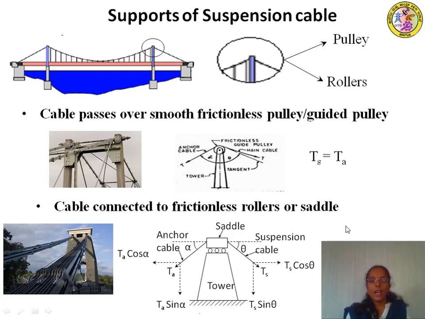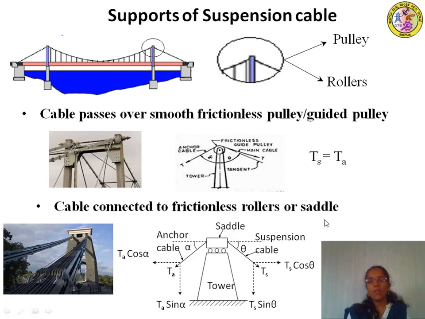If it has to be in the equilibrium position, or in the stable position, the summation of horizontal forces should be equal to 0. If you apply that, this is in the positive x direction, therefore Ts cos theta minus Ta cos alpha should be equal to 0.